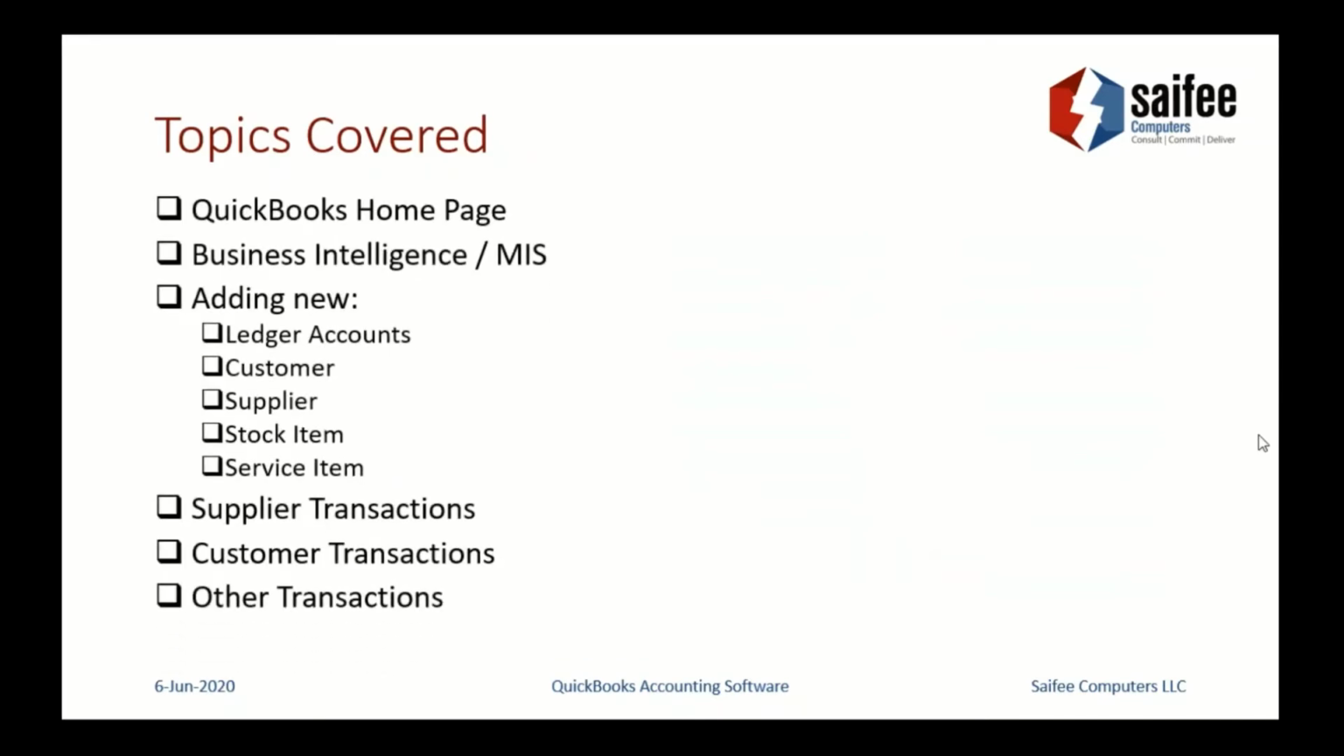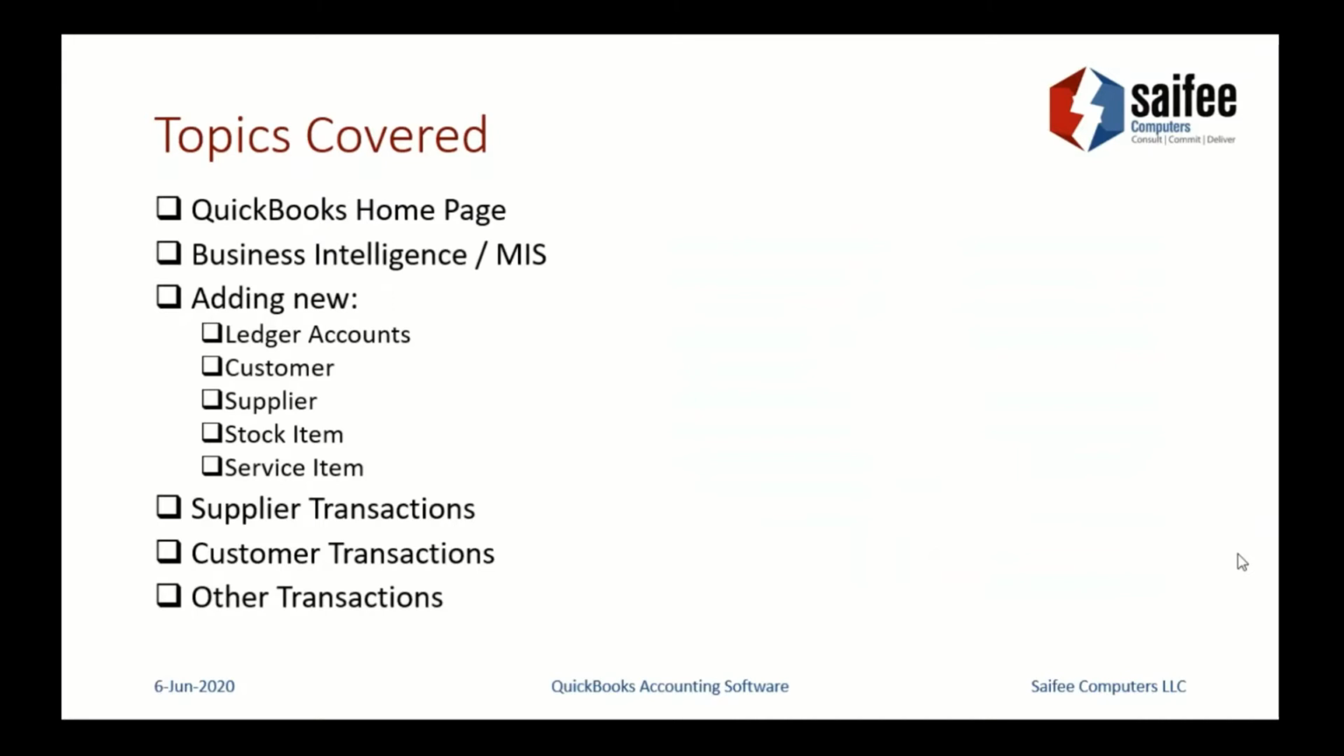We'll first cover what is there in QuickBooks on the homepage itself. Then what does the QuickBooks software provide in terms of business intelligence or management information systems? Because this is what we are looking for. Ultimately, the goal of any accounting solution in the end is to provide the business owners the reports and the information they need to make decisions on a day-to-day basis or on a long-run basis.